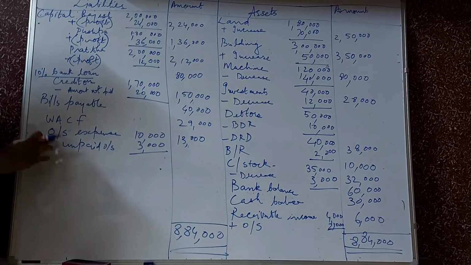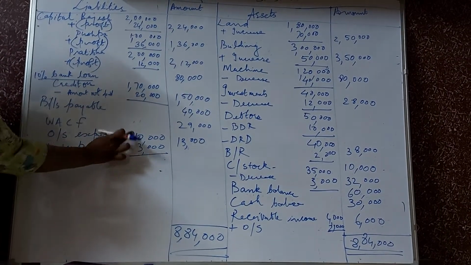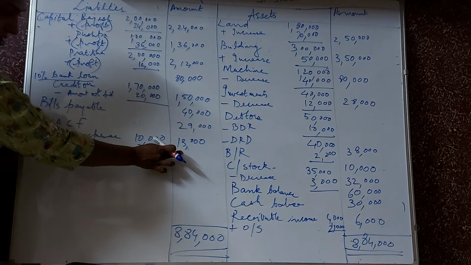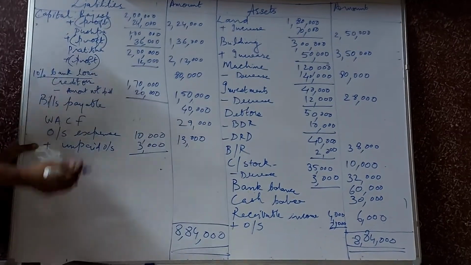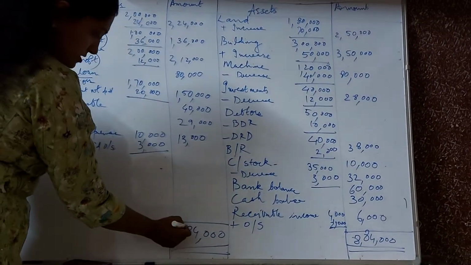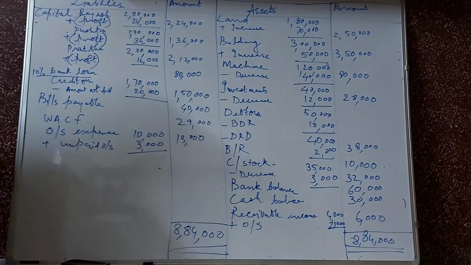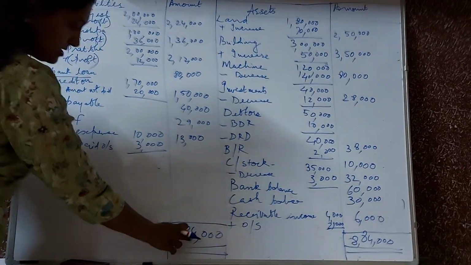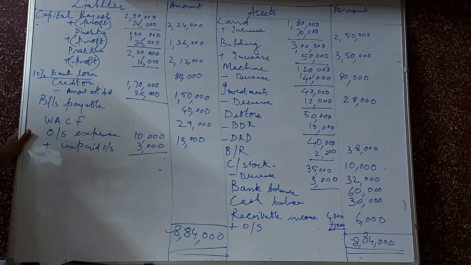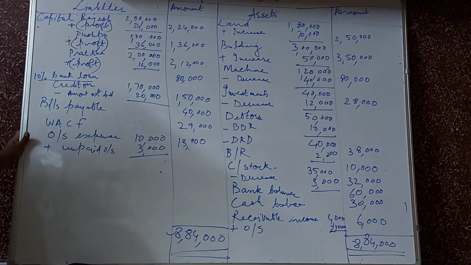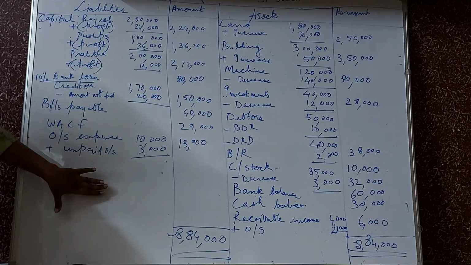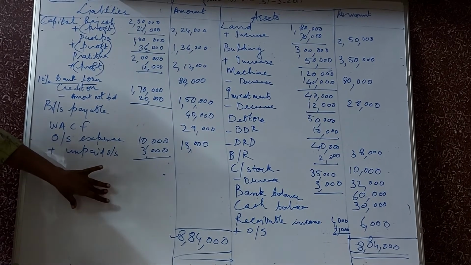So it gets added to outstanding expense. So 10,000 plus 3,000, 13,000. This is how we balance our balance sheet with assets and the liability side, and we get the total of 8,84,000 as the total value of the balance sheet as we balance this statement of liabilities and assets.